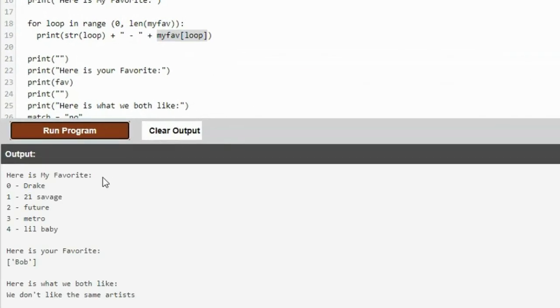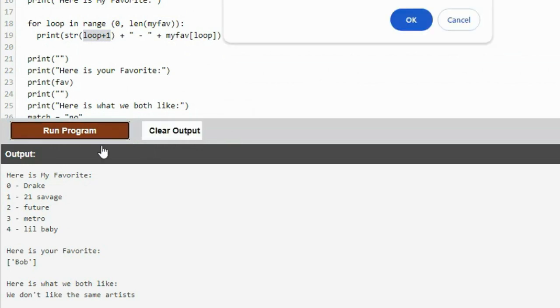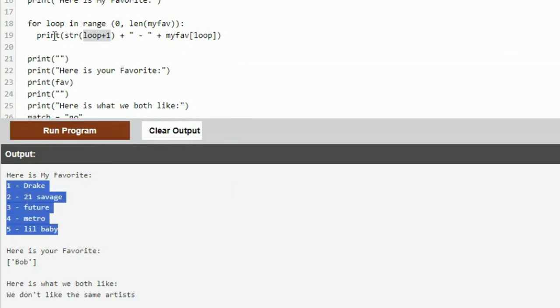Bob, good. Look, here's my favorites: 0, 1, 2, 3, 4. If we don't want it to start counting with 0, we can just add 1. Say add 1 to the loop each time. Don't print loop 0, print loop 1. So Bob, there you go. Here's my favorites: 1, 2, 3, 4, 5. Drake, 21 Savage, Future, Metro, Little Baby. And that's how we can print it and number it at the same time.